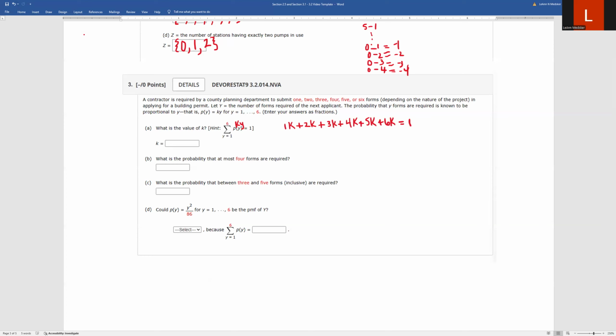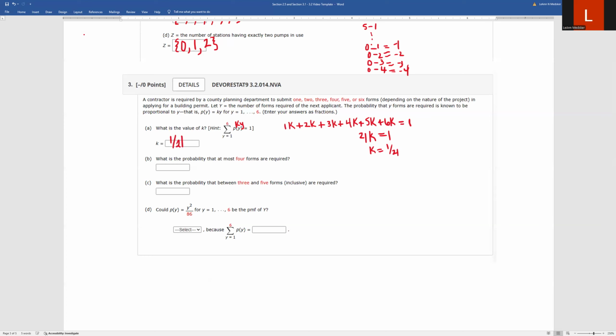Now, if we add all these together, that's 3, 6, 10, 15, 21, so 21K equals 1. We can solve for the value of K by dividing, so it's 1 over 21.